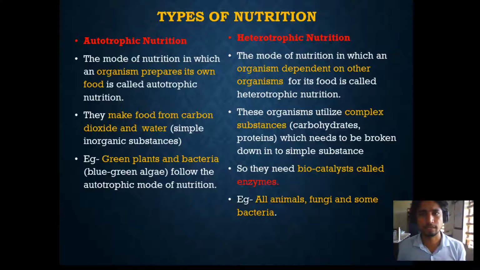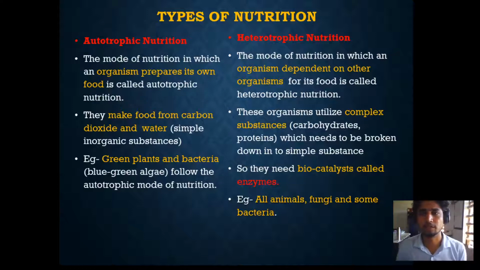And there are some algae and bacteria which can make their own food by photosynthesis and also various other processes. They make food from carbon dioxide and water, which are simple inorganic substances. We are going to see what is inorganic and organic in our next slide. So these autotrophs are able to make their food from inorganic substances like carbon dioxide and water, and they also use sunlight and other sources of energy.